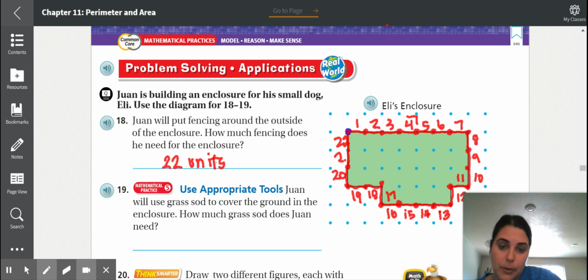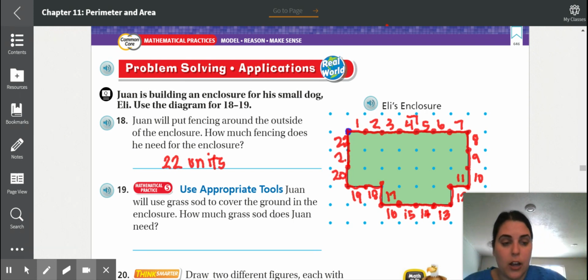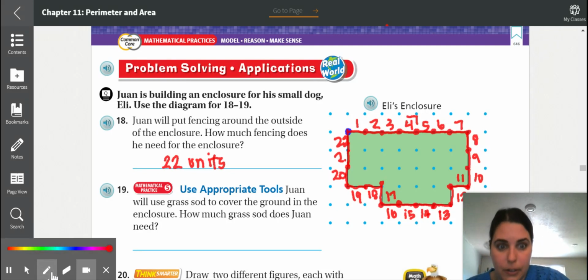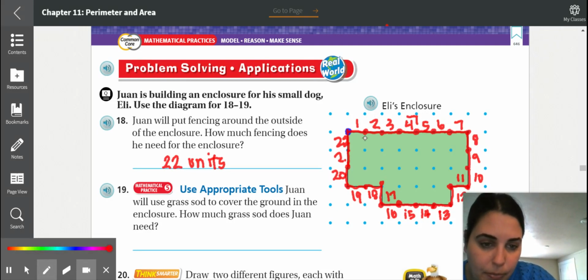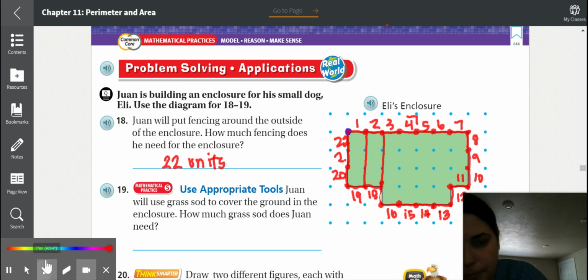Now let's look at number 20. Juan will use grass to cover the ground in the enclosure. How much grass will Juan need? So now we're not just looking around, we're looking at what covers it. So we need to make all of these into square units. I'm going to erase the 17 for now.